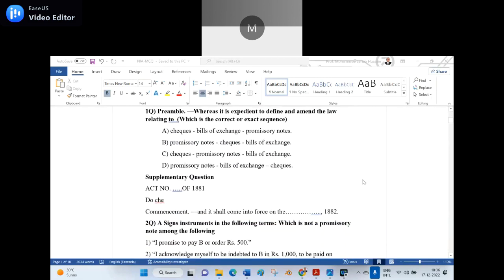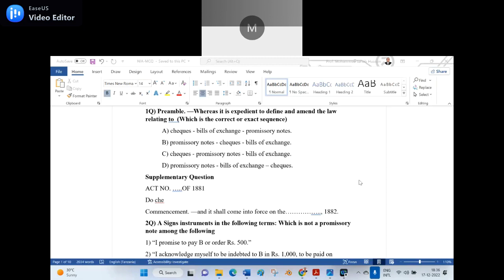The first question, preamble: where it is expedient to define and amend the law relating to, within parentheses, which is the correct and exact sequence given in the preamble? A, checks, bill of exchange, promissory notes. B, promissory notes, checks, bill of exchange. Option C, checks, promissory notes, bill of exchange.